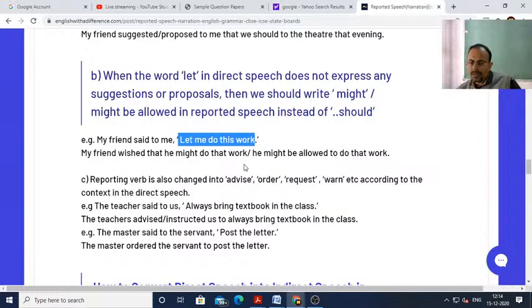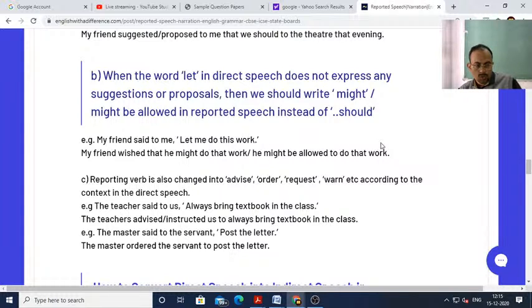Understood? Therefore, let should be replaced by might or might be allowed. The reporting verb said is also replaced by wished. My friend wished that he might do that work. He might do this work will become that work.